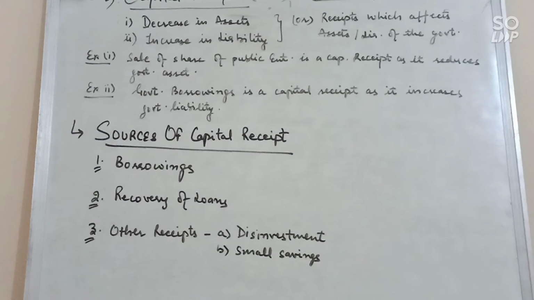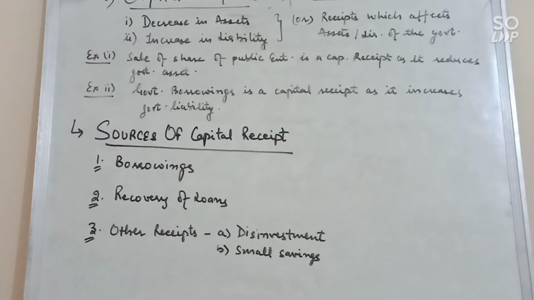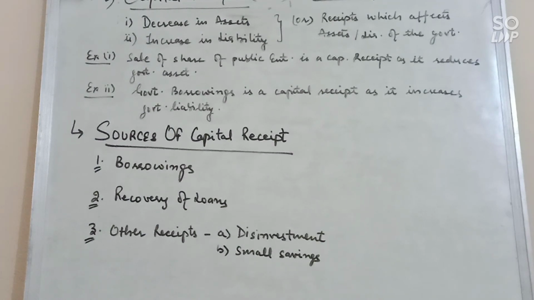Is it clear? So you may get a difference between revenue receipts and capital receipts also. We can differentiate on the basis of meaning, in which you will write the condition that in revenue receipts there is no liability, while in capital receipts there is liability. Second, nature: revenue receipts are recurring in nature, while capital receipts are not recurring, or we can write they are irregular in nature. Third, future obligation: there is no future obligation to return the amount in revenue receipts, but in capital receipts, for example borrowing, there is a future obligation to return it back. For examples, you can write the sources of revenue receipts like tax and non-tax revenues, and under capital receipts we have borrowing, disinvestment, recovery of loans, etc. Clear? Thank you.